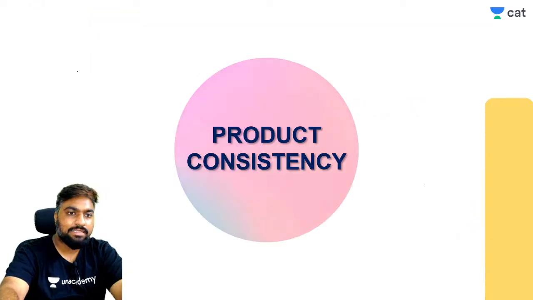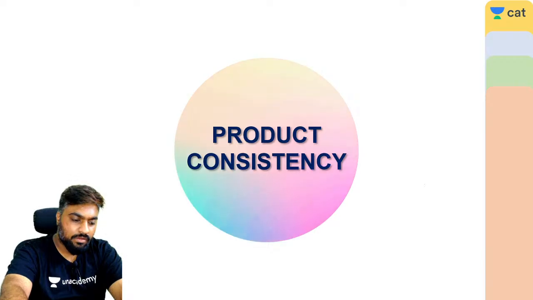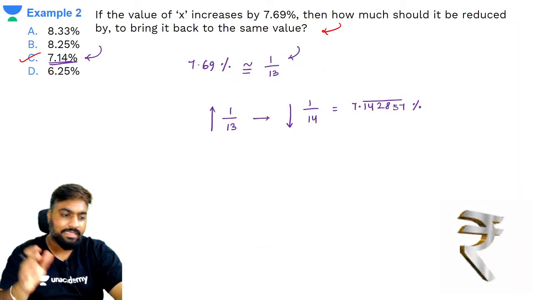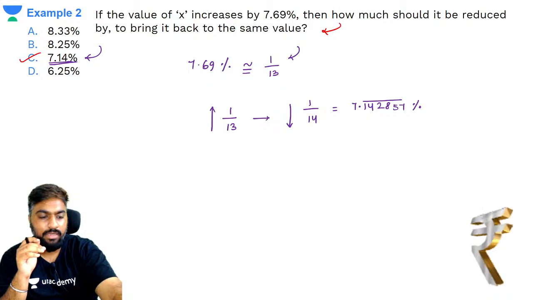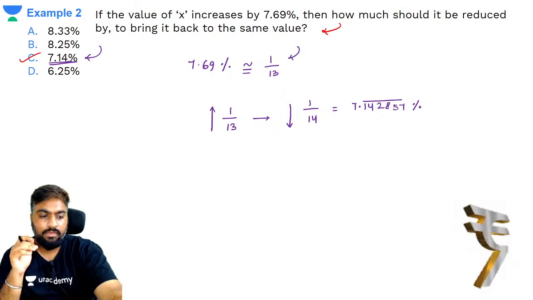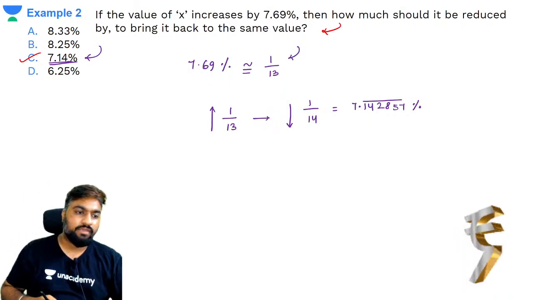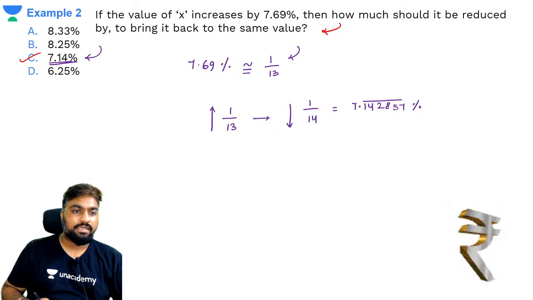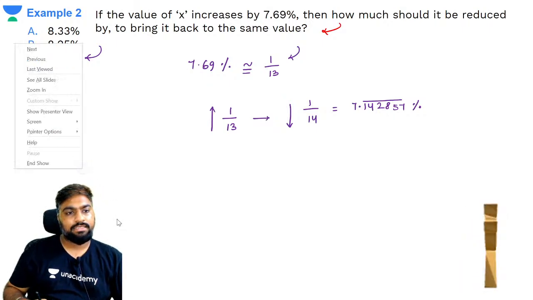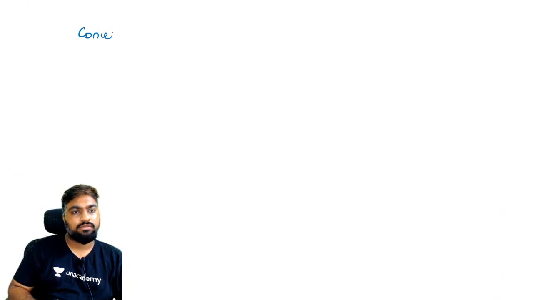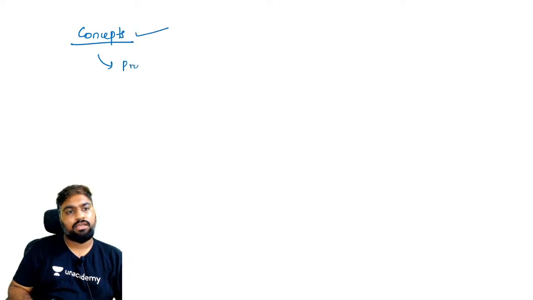Are you able to understand this, guys? ये आ गया समझ में सबको? Any doubts here now? चलो, with this most of our concepts are done. We are only left with product consistency and we are left with multiplication factor.